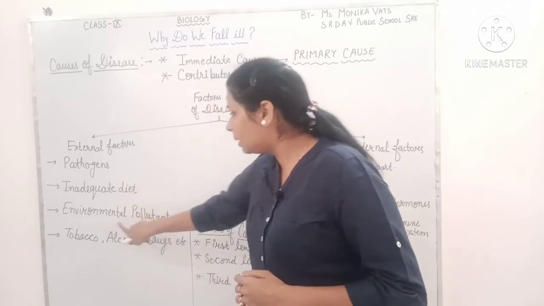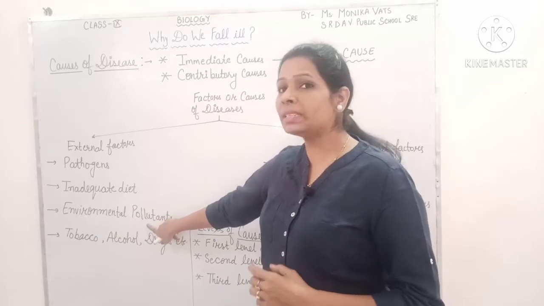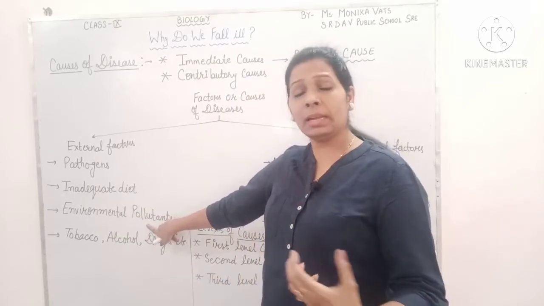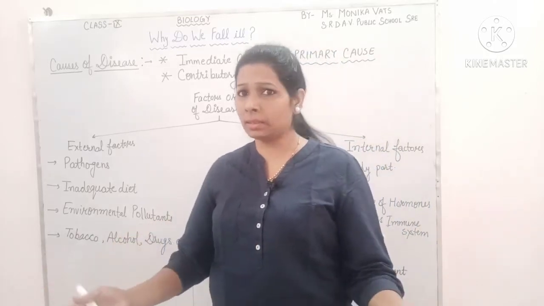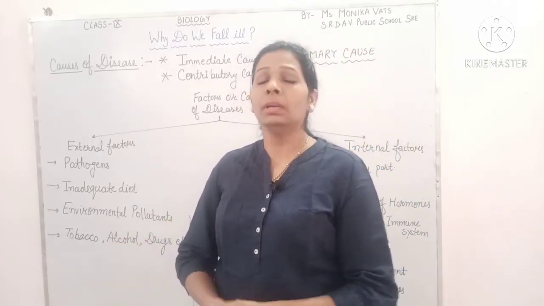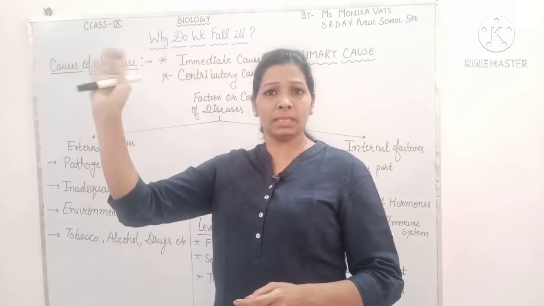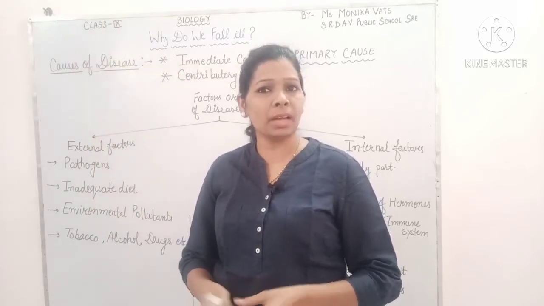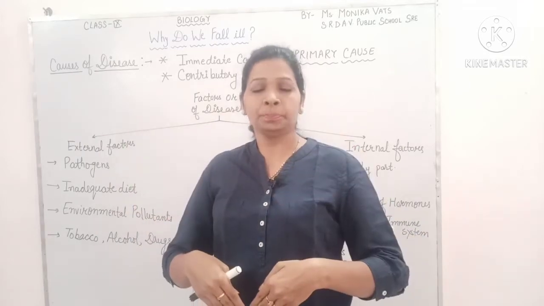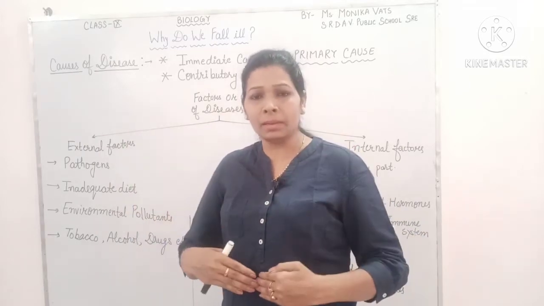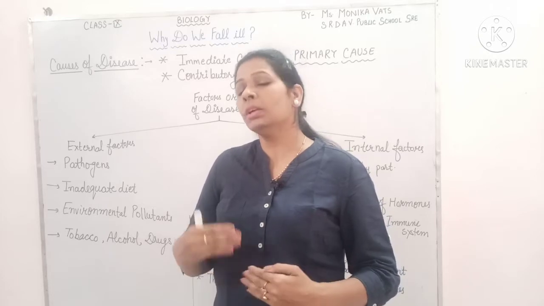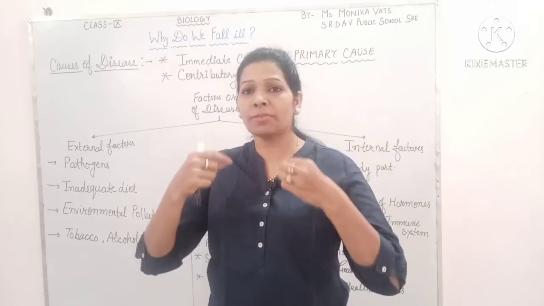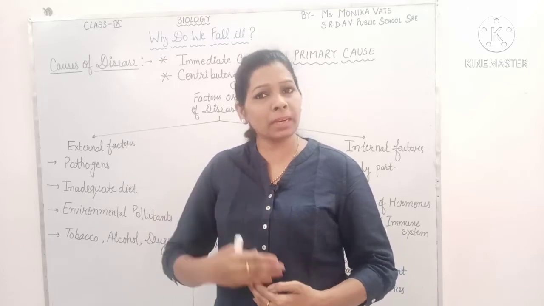Another is environmental pollutants. These are the pollutants which affect our body from outside. Like on Diwali, a lot of crackers are there, as you all know. So the smoke and most of the air pollutants present in the environment are inhaled by our body by the process of respiration. These pollutants affect our body functioning.